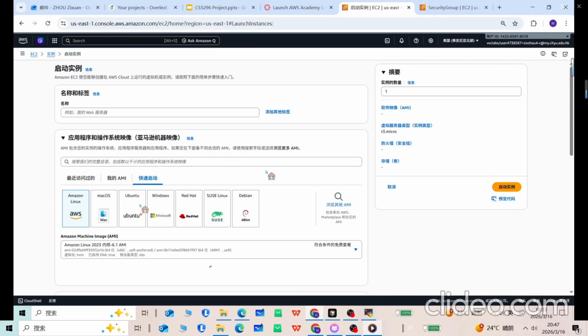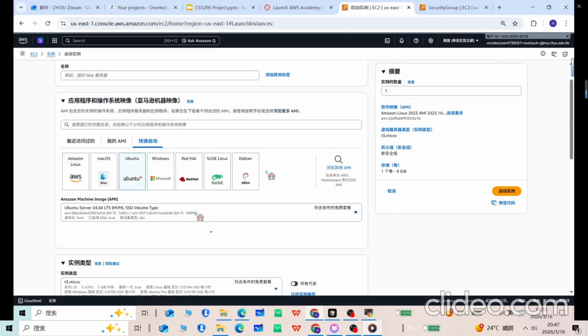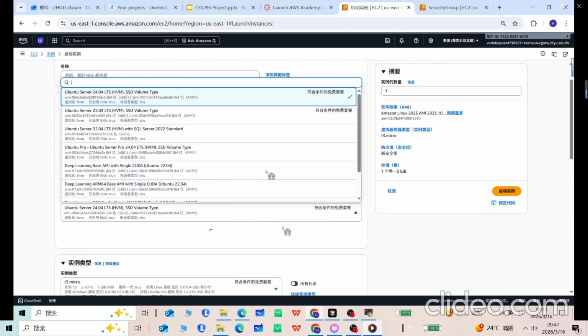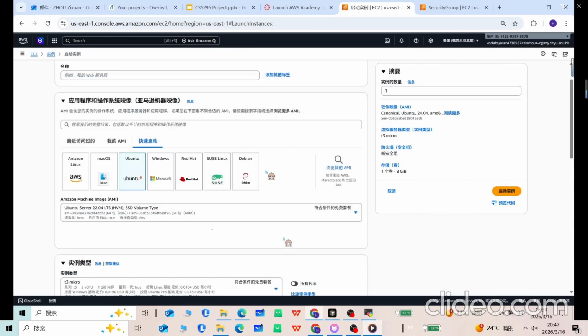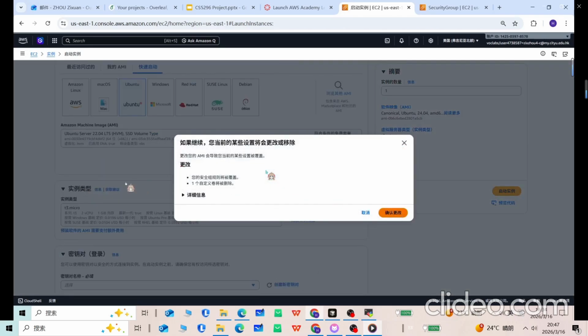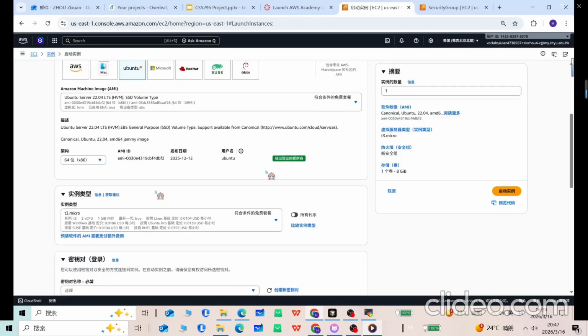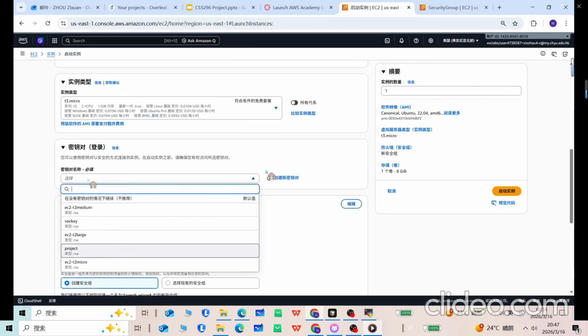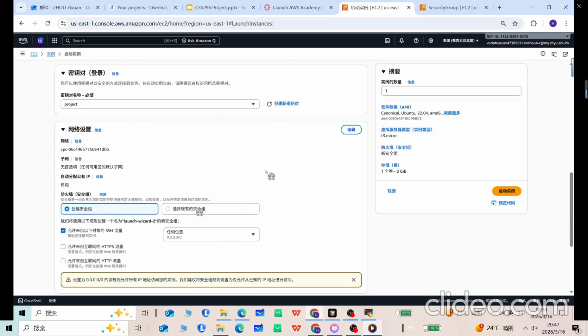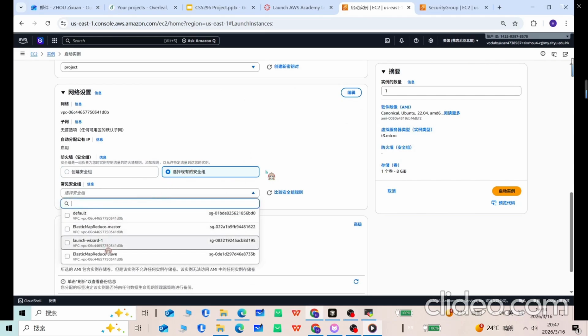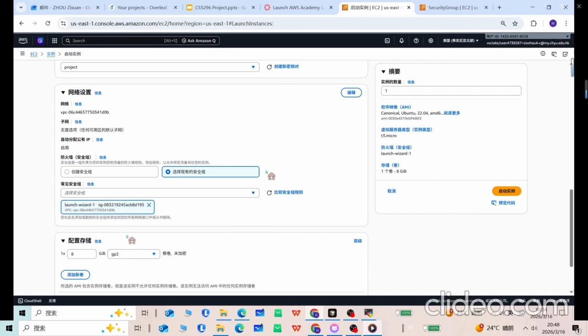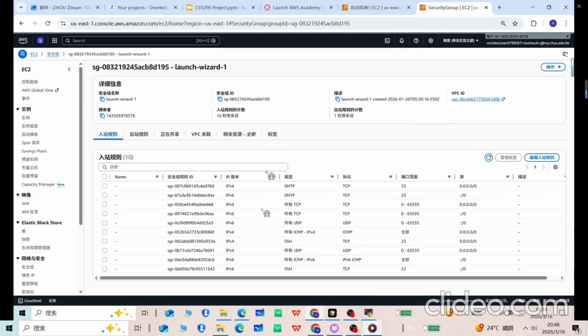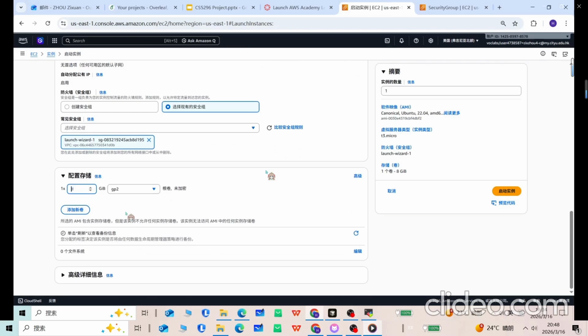For the system here, we're going to choose the Ubuntu 22.04 version. For the instance type, we could just stick with the T3 micro. And for the key pair, you can choose whatever you want or create a new one. I'm going to choose a project key here. One of the important things is that we need to choose a security group that supports all kinds of connections, like TCP, SSH, or UDP. As you can see here, my security group supports all kinds of connections. And finally, we're going to give 30 gigabytes of storage to each of the instances.